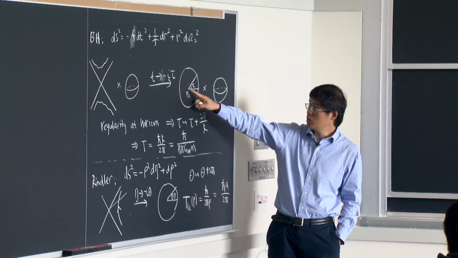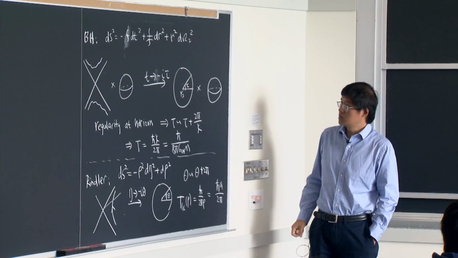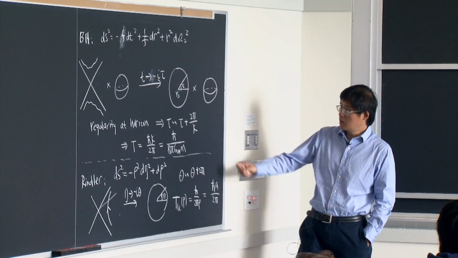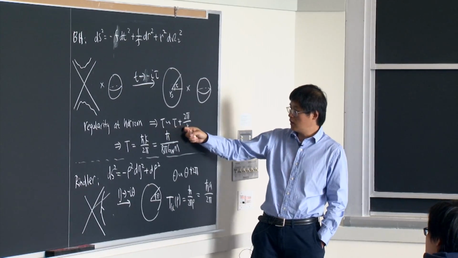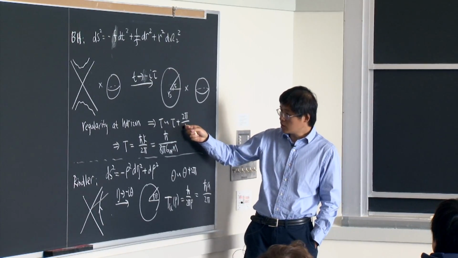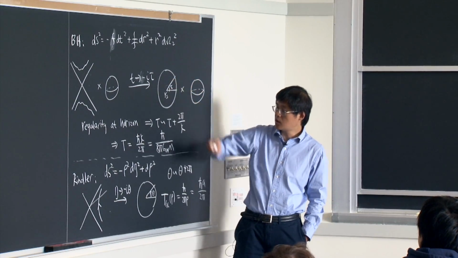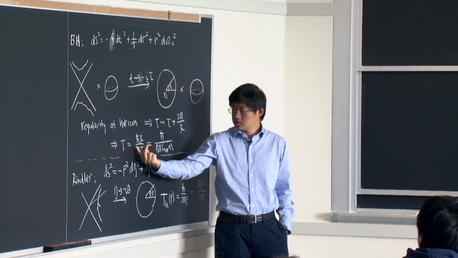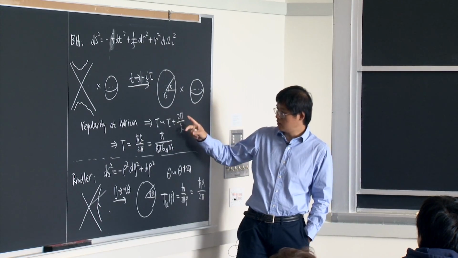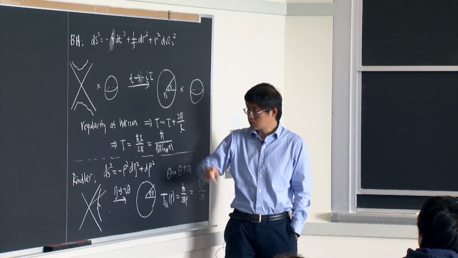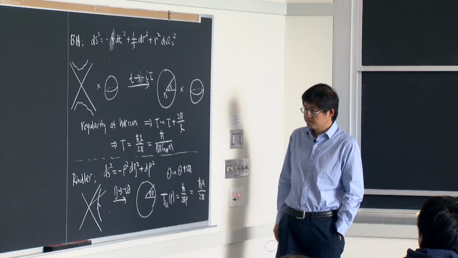The origin of this disk is the horizon, so this tau has to be periodic. That means if you put any theory in this space-time, then that theory must be at a finite temperature with inverse of this, which gives you h kappa divided by beta, and kappa is the surface gravity.